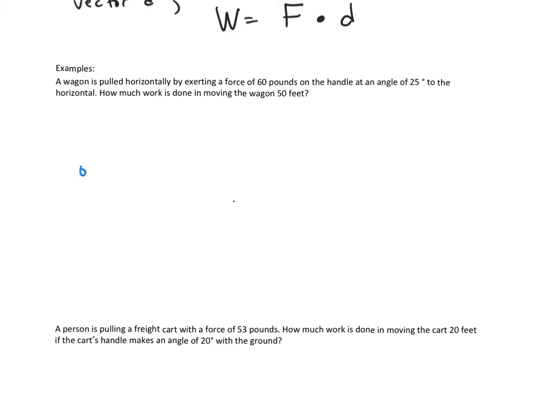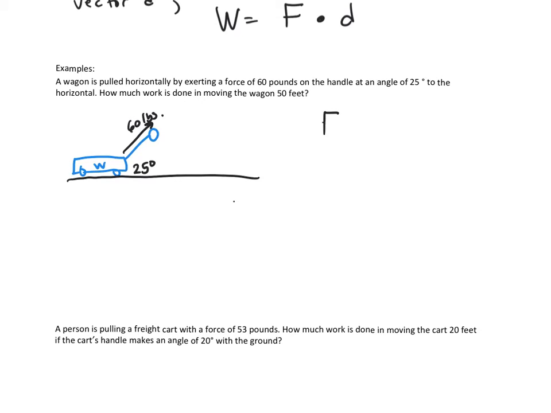Let's draw our very sleek wagon here with our handle. Our handle is 25 degrees from the ground, and I'm pulling this handle with 60 pounds of force. So our force vector is going at this angle at a force of 60.